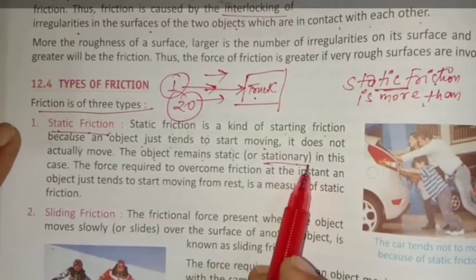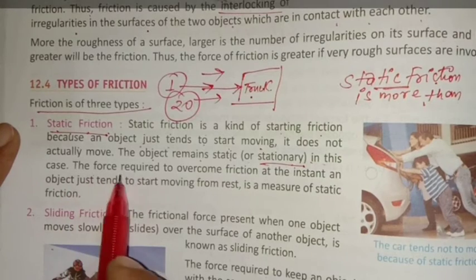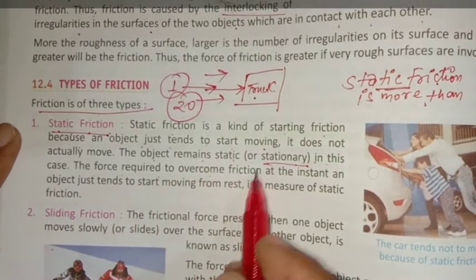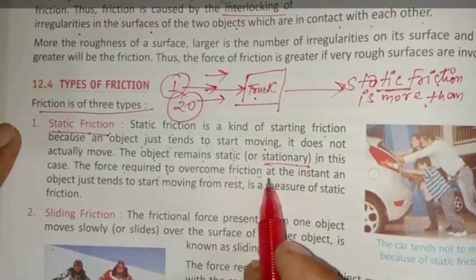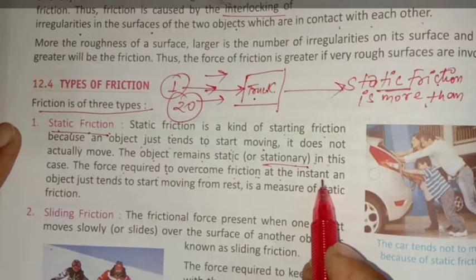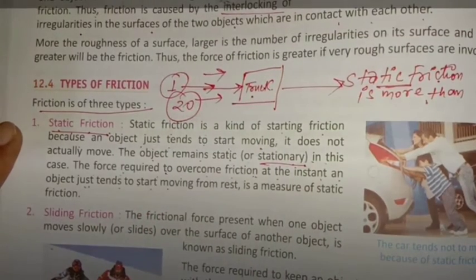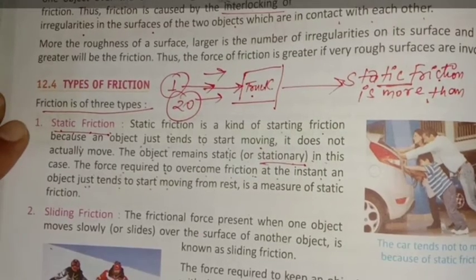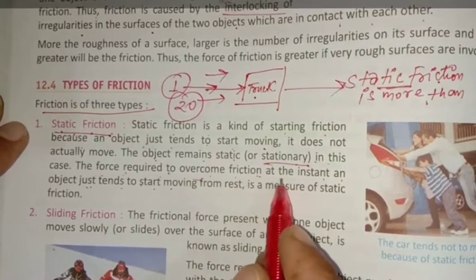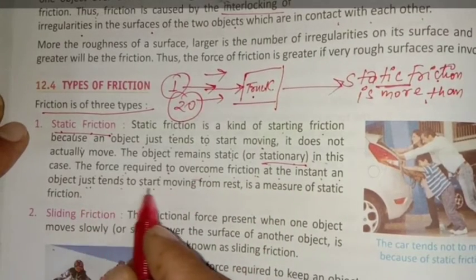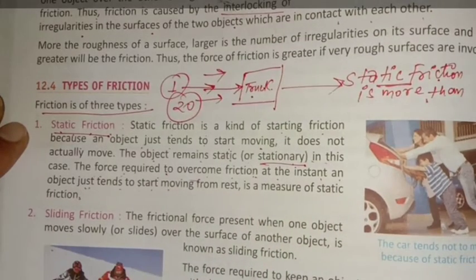Stationary means at rest. In this case, the force required to overcome friction at the instant an object just tends to start moving. Page number 138. The force required to overcome friction at the instant an object just tends to start moving from rest is a measure of static friction.